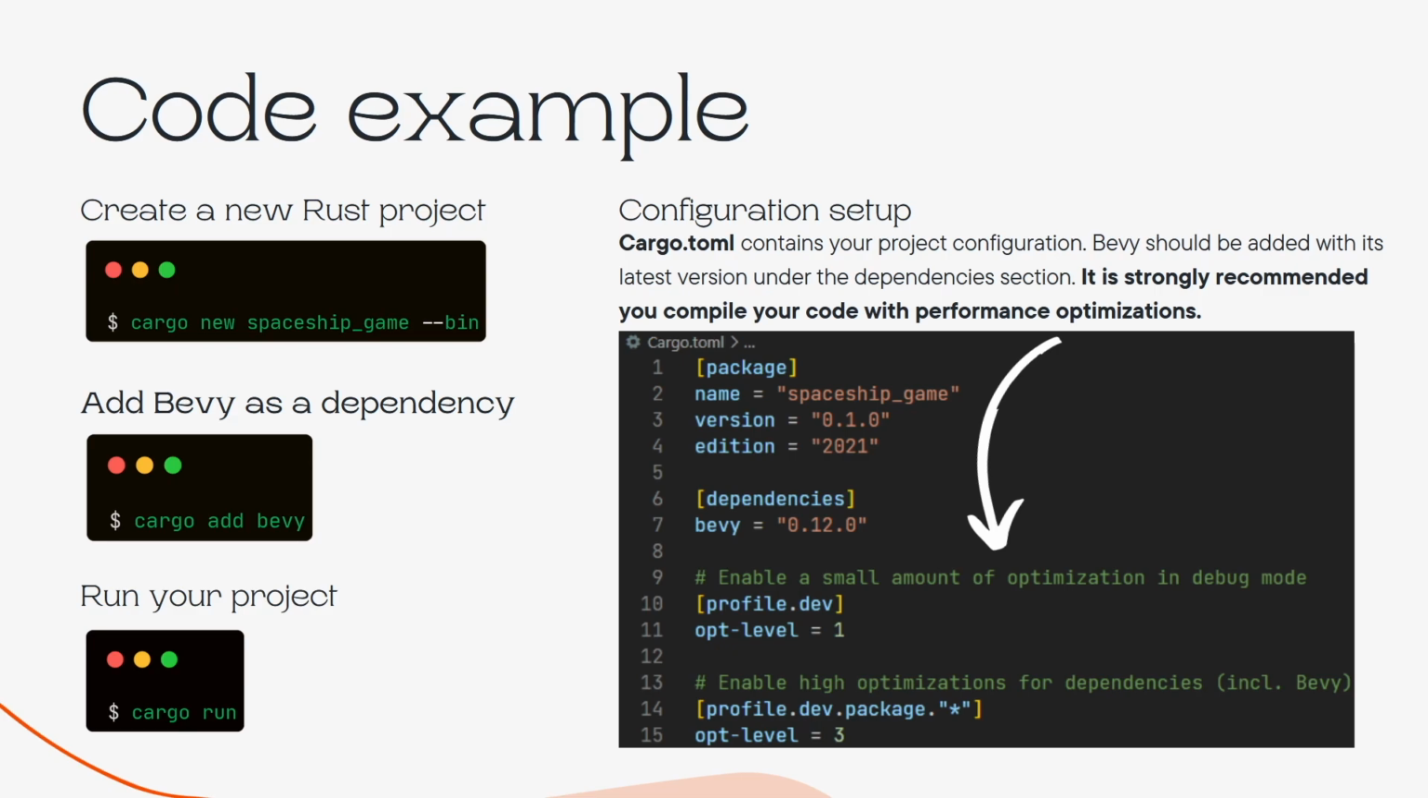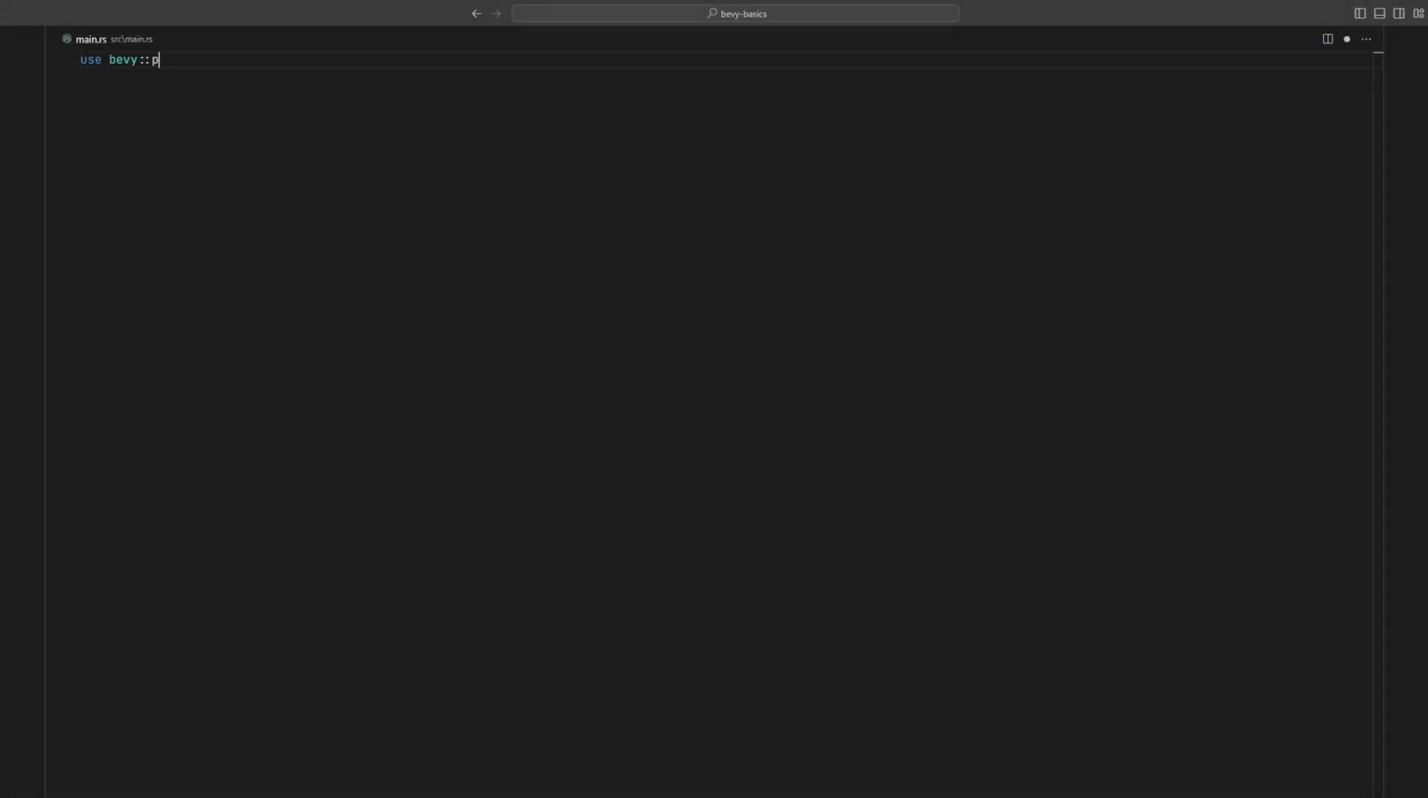The only other thing that I strongly recommend you do is go into your Cargo.toml file and add a couple of settings to enable performance optimizations. This will make certain operations a lot less slow, such as loading large asset files. Let's start coding. We're going to start by importing the Bevy prelude. This brings everything we might need to build a simple application into scope.